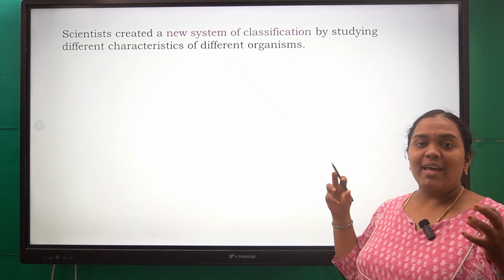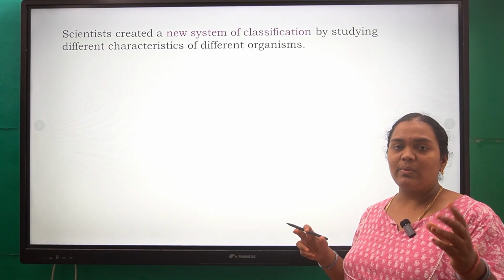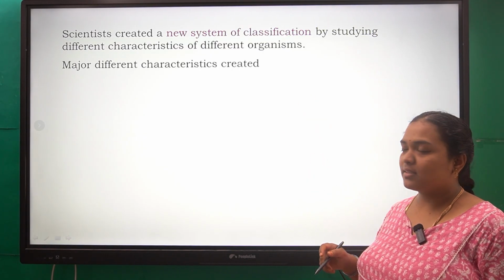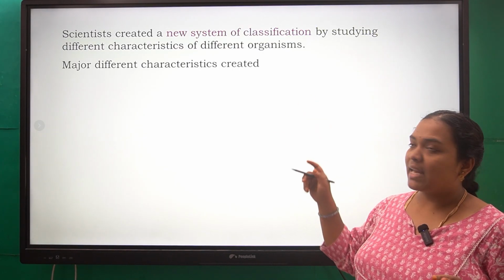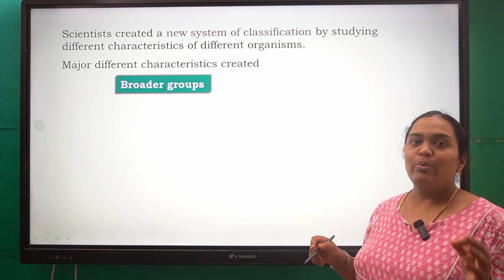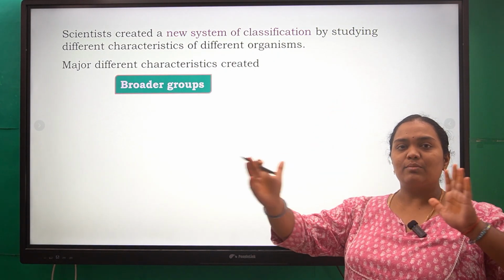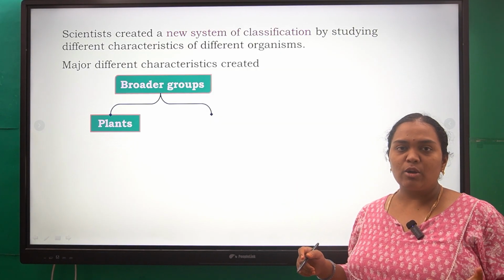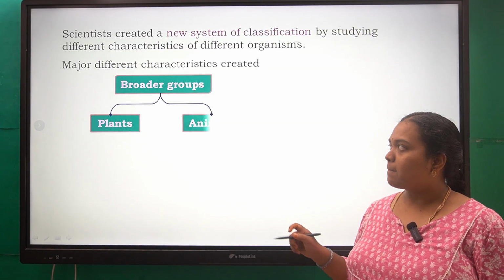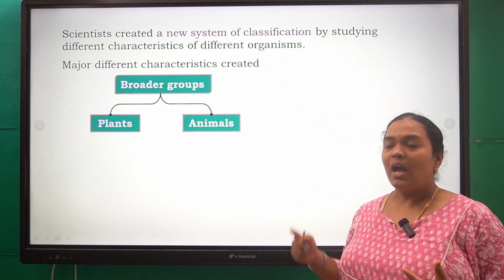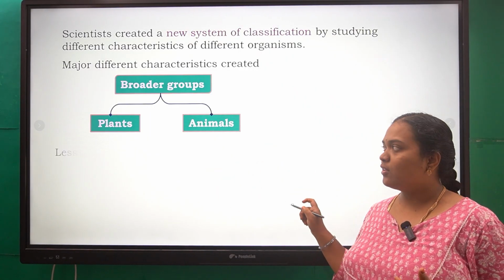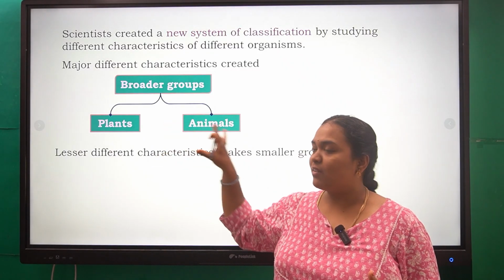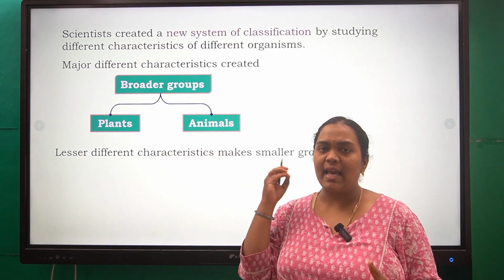They put in their inputs and said, on this basis we will group organisms by their different characteristics. The major differences created broader groups. They grouped organisms into a broad spectrum, like plants, which cannot move and synthesize their own food, whereas animals can move and depend on other organisms for their food. So first there were broader groups, that is, two groups based on some common characteristics.